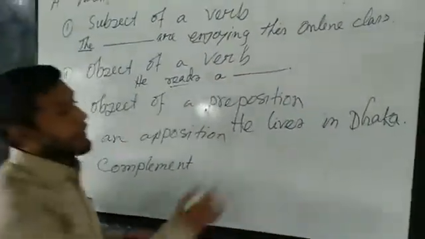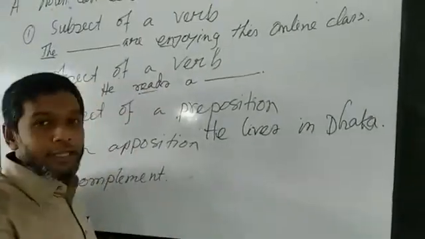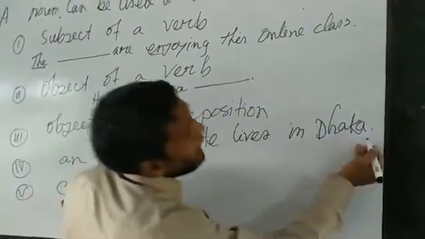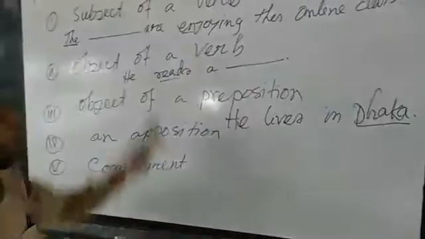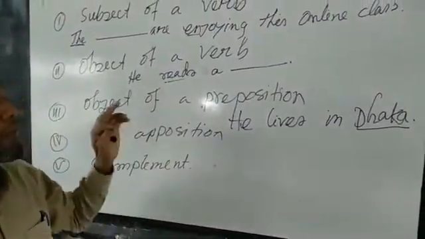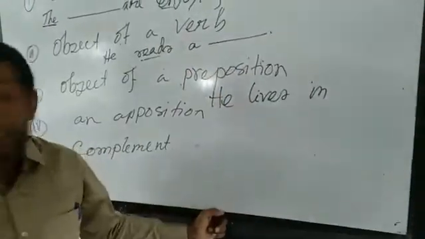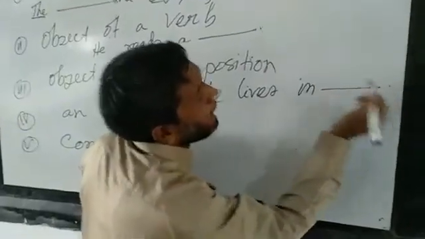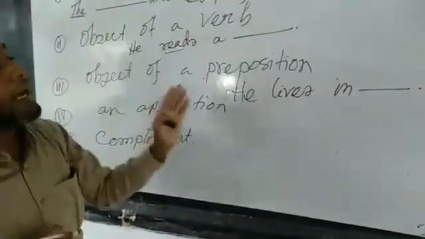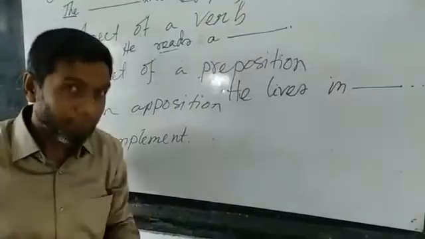So dear students, in this sentence there is no object here, but here is the object of a preposition. So I know this is a preposition. After it, this position is for a noun. So if I get any gaps here in my context, I must use a noun here.